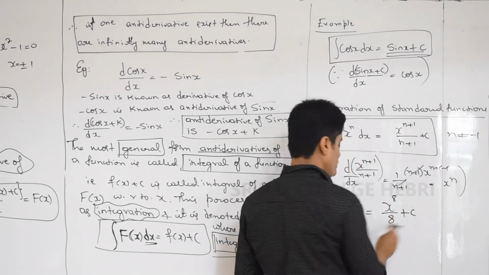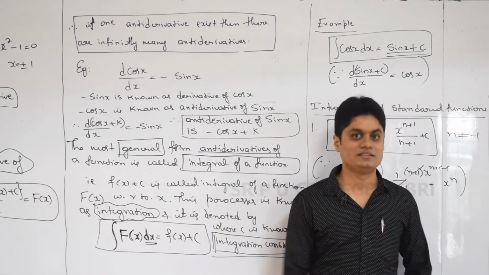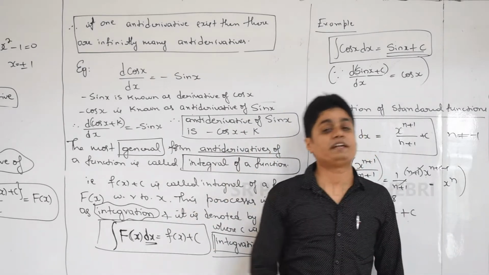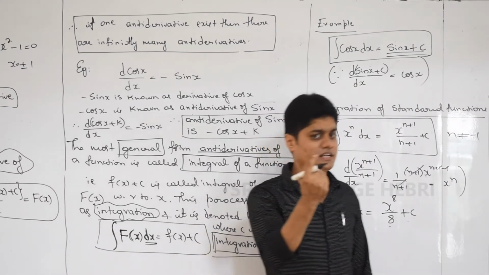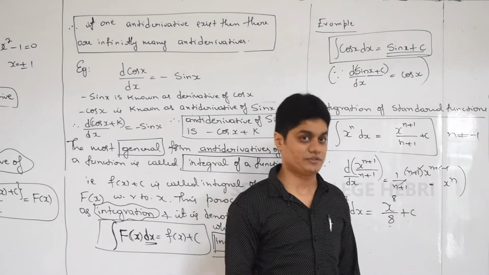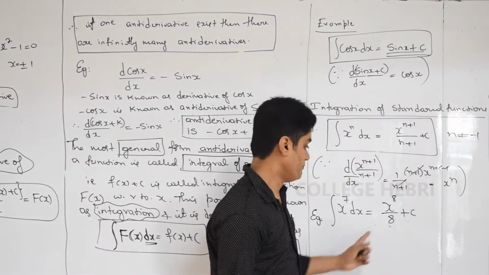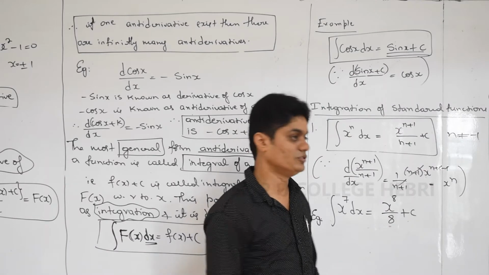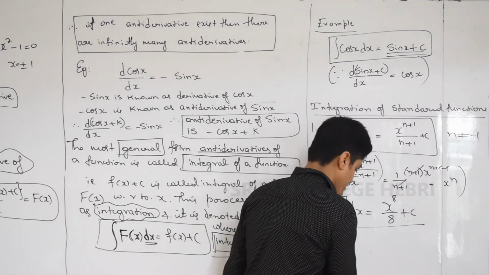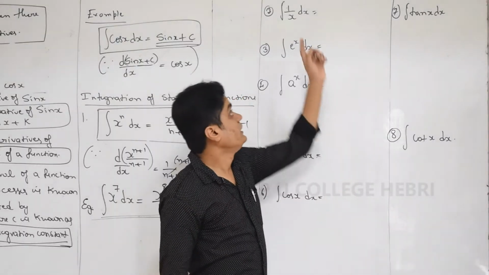Actually, what is wrong if you do not write plus c? Can you tell me why you are going to lose marks if you do not write plus c? Yes, if you do not write plus c, you are writing only one solution out of infinitely many solutions. If you write one solution out of infinitely many, how can you expect full marks for that problem? So you have to write all the solutions, that is all infinitely many solutions, by writing plus c. c can be anything. Saying c belongs to R is not necessary, it's understood, but don't forget to write plus c. Understood? Okay, next question, next standard form.